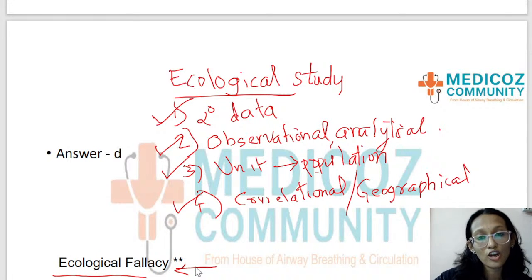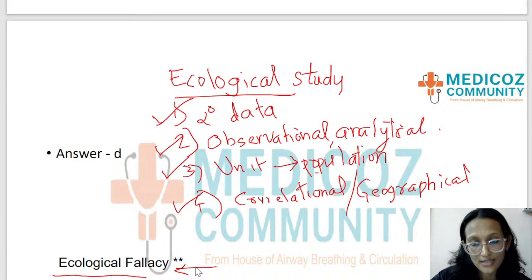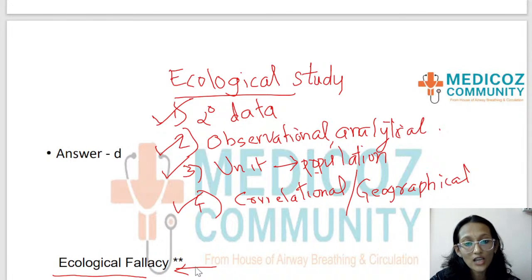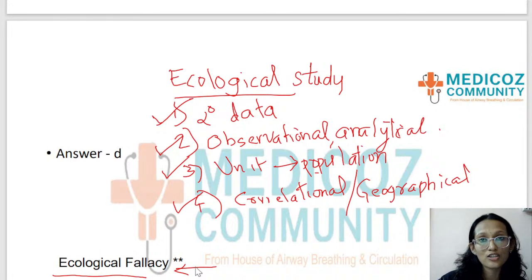From an ecological study, you get a result for the population, because our unit of study is population. And we might feel that this result is true for every individual in the population, which may not be so. So that is called ecological fallacy, a mistake when we apply the result of the whole population to each individual.